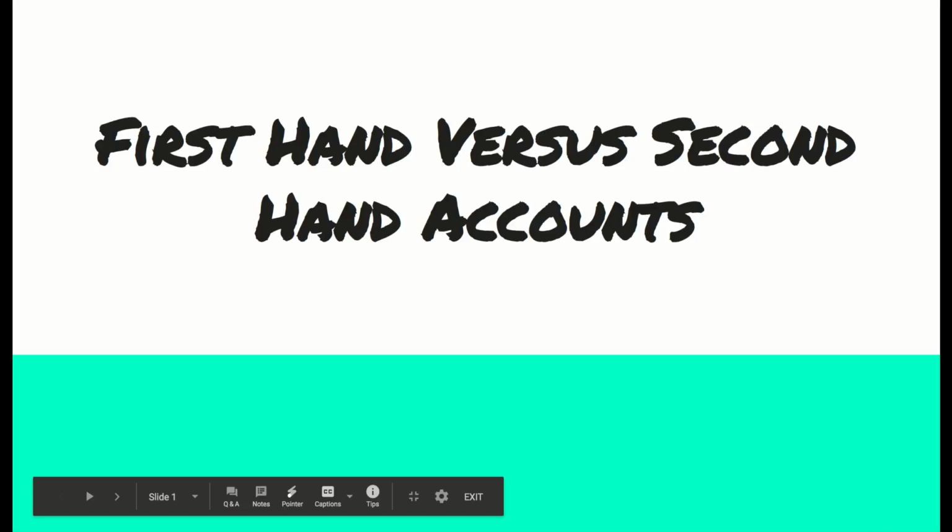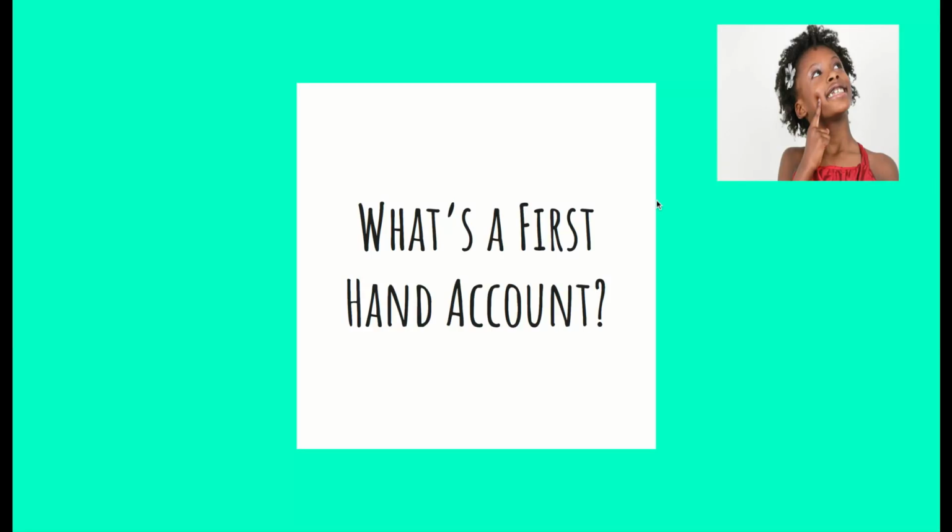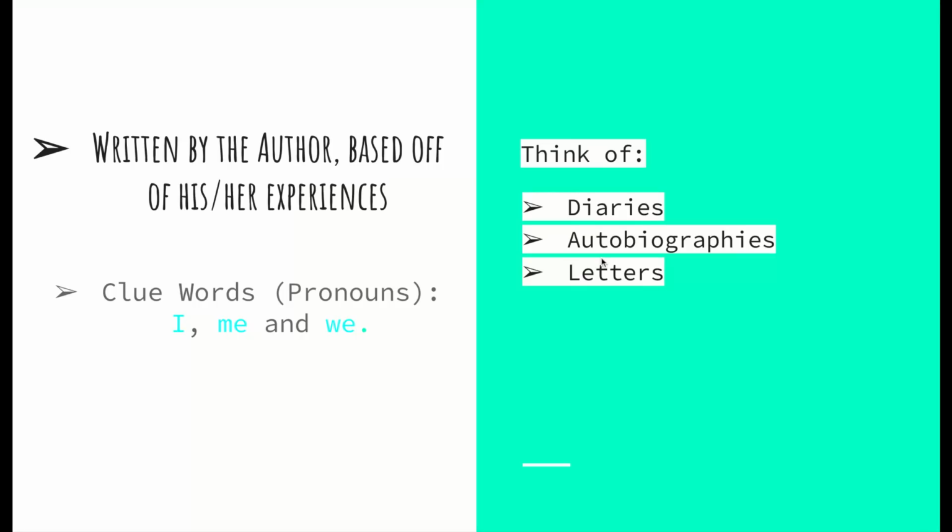All right, guys. So our unit this week in ELA is about firsthand versus secondhand accounts. What is a firsthand account? A firsthand account is written by the author and it's based off of his or her experiences. So what that means is the author, the person that wrote it, is who it's about. Some clue words and pronouns that we look for in these types of texts are I, me, and we.